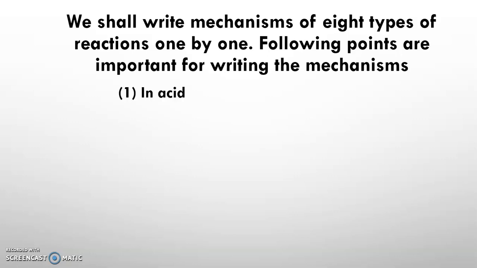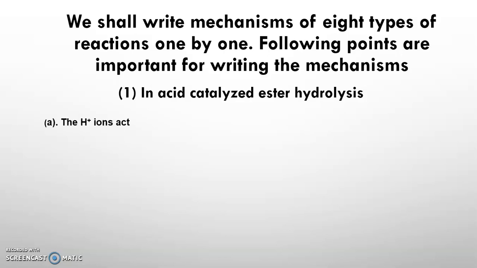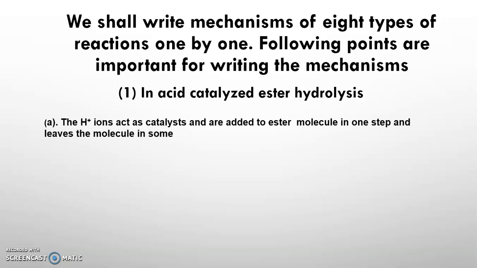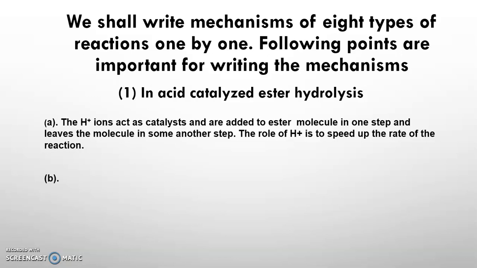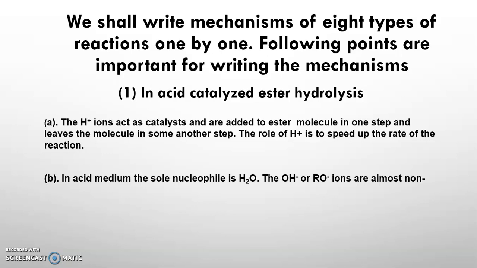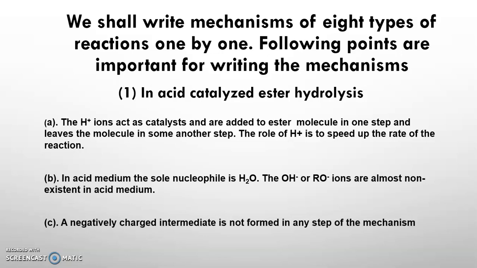The following points are important for writing the mechanisms. In acid catalyzed ester hydrolysis, the H plus ions act as catalysts and are added to the ester molecule in one step and leave the molecule in some other step. The role of H plus is to speed up the rate of the reaction. In acid medium, the sole nucleophile is H2O. The OH minus or RO minus ions are almost non-existent in acid medium. A negatively charged intermediate is not formed in any step of the mechanism. Only positively charged intermediates are formed.